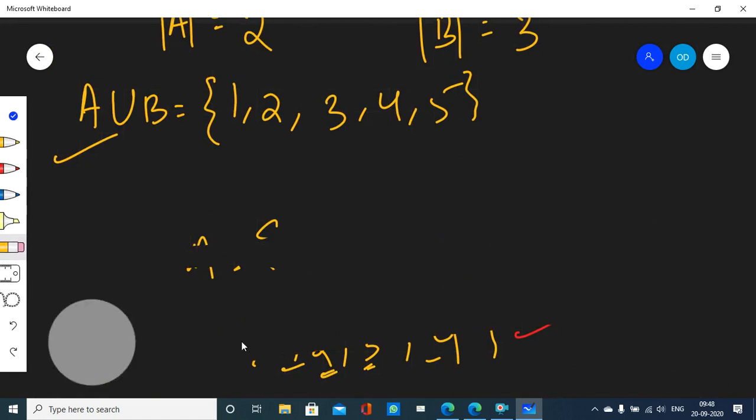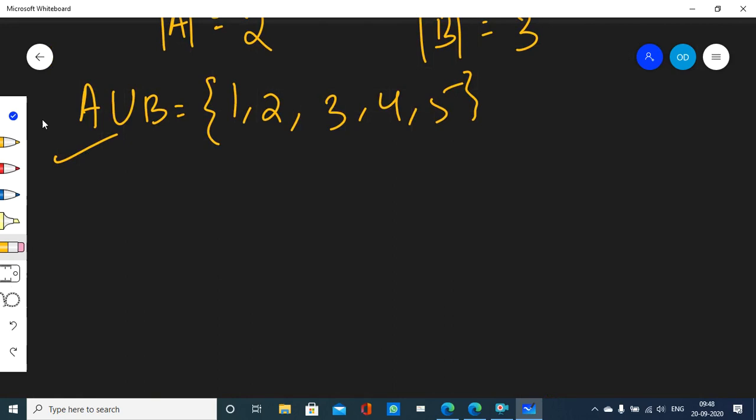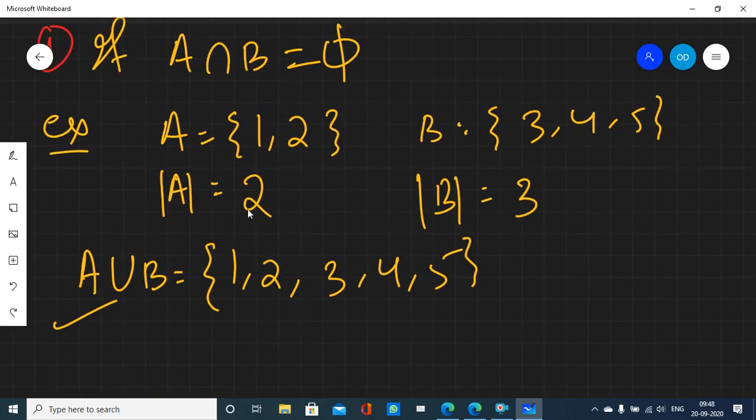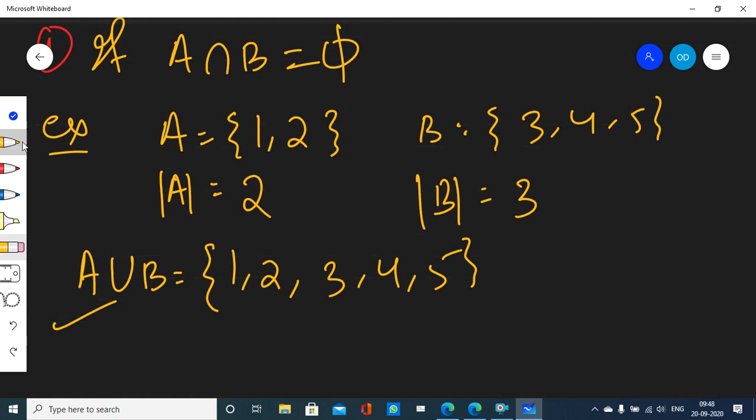But in this case, in our example, we did not have to worry about that, because A and B did not have any element in common. They are completely disjoint. Now find out what is the cardinality of A union B here. How many elements are there in A union B? 5 elements, right? 1, 2, 3, 4, 5.